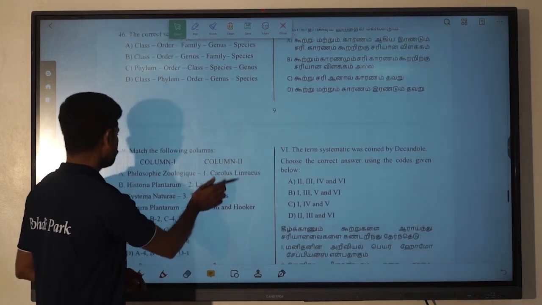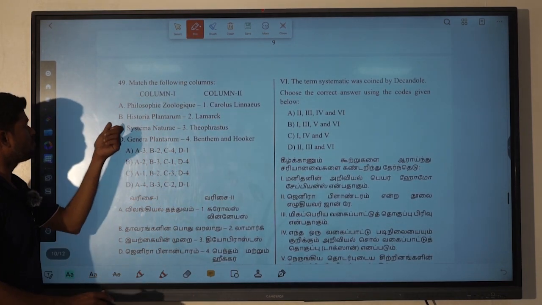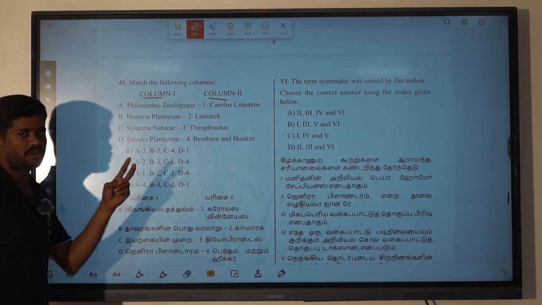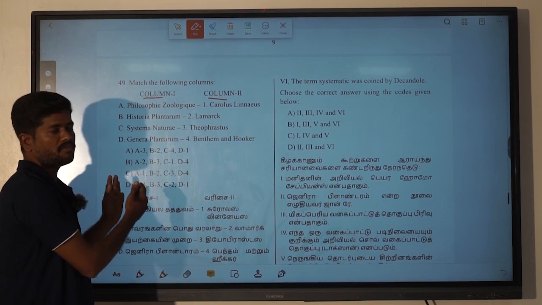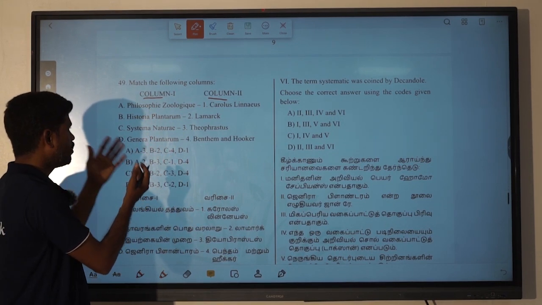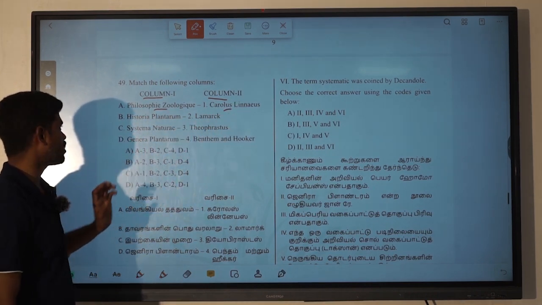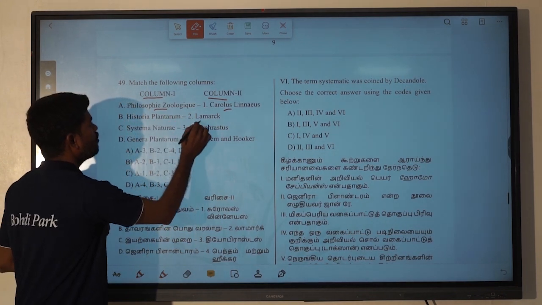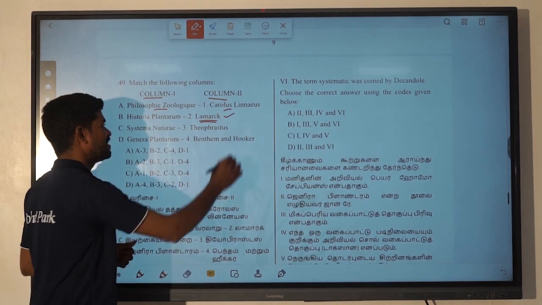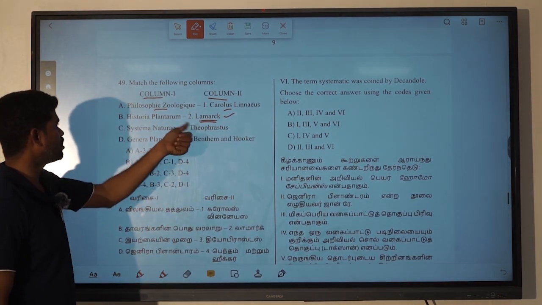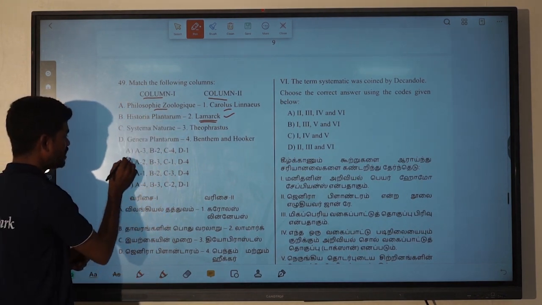So next is match the following columns. Okay, whenever we think about this, two different columns are given. So what information are they given? Here they have given the book name and who wrote or published it. Philosophie Zoologique, we have Lamarck. In evolution, everyone should know about Lamarckism. Philosophie Zoologique is present in Lamarck. So easily you can pick like this, Philosophie Zoologique is present in the D option.